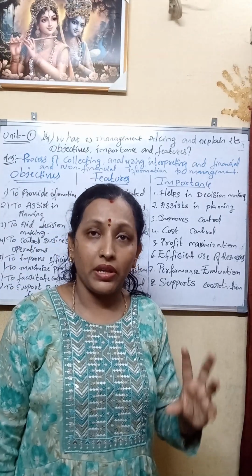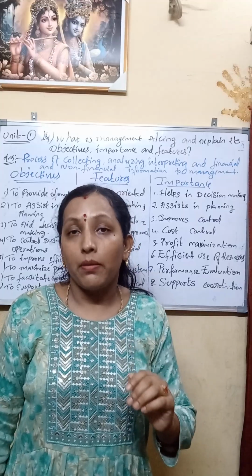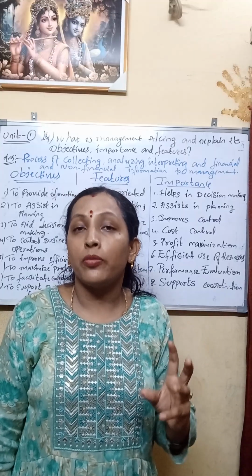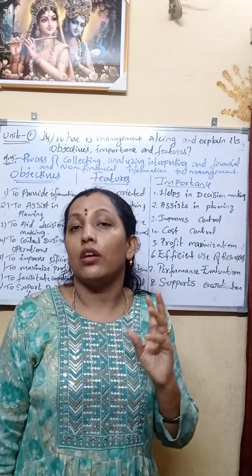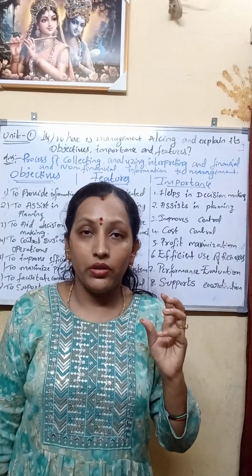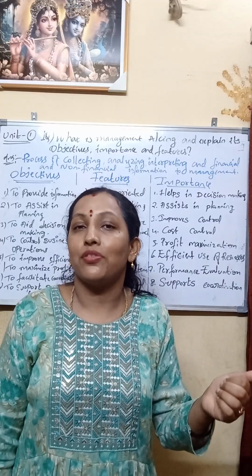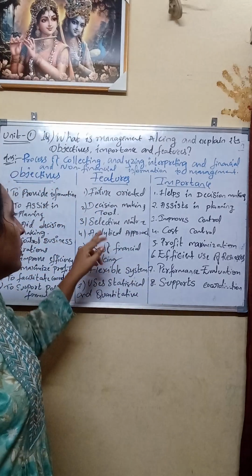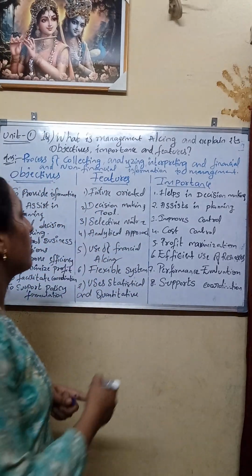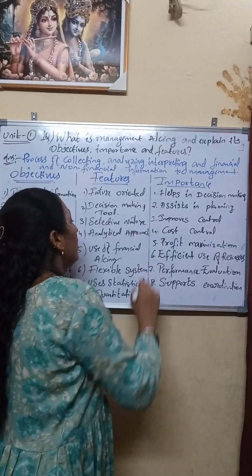Management accounting helps the heads of the company to take proper decisions, so it acts as a decision making tool. And selective nature: management accounting is selective in nature.